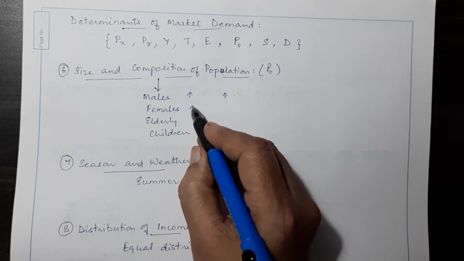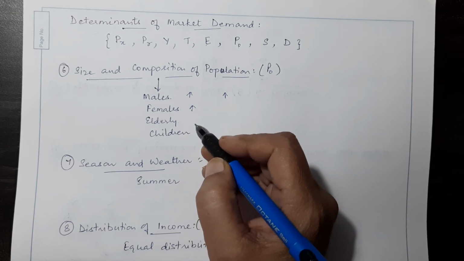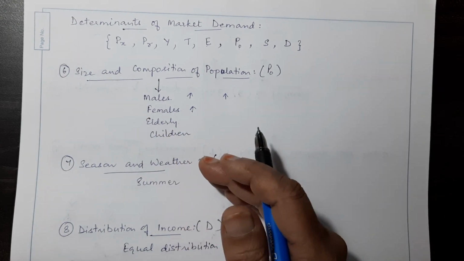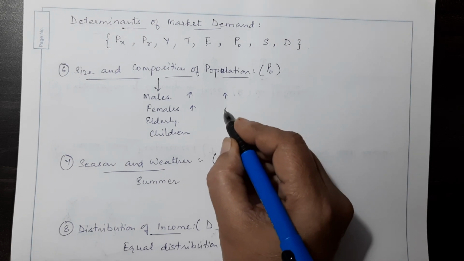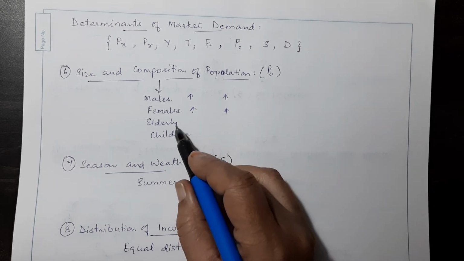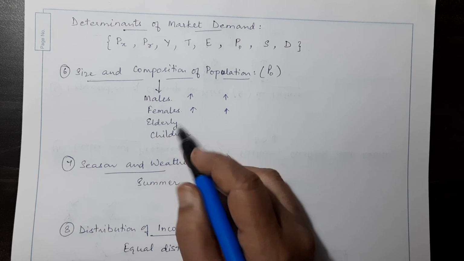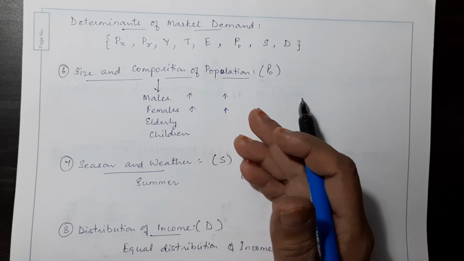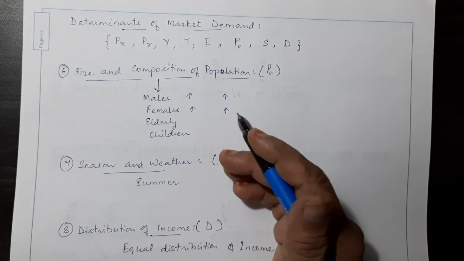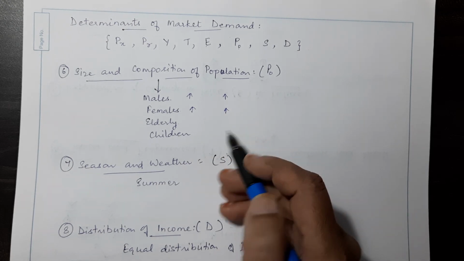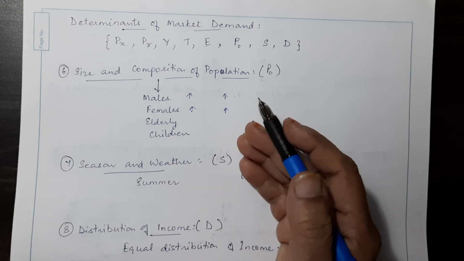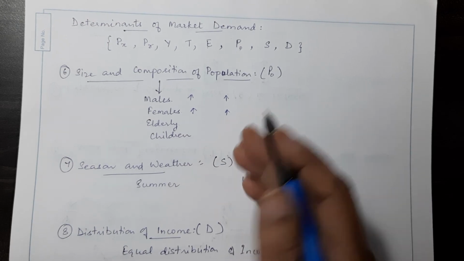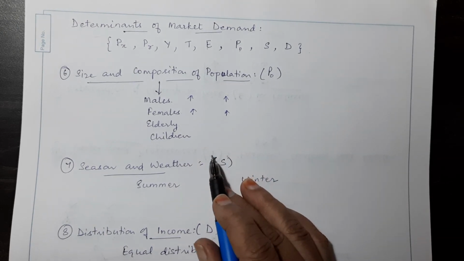Similarly, if there are more females living in a particular area, then commodities used by females, like cosmetics and other fashion related products, would be more in demand. If there are more elderly people, then commodities like medicines and other health oriented products would be more in demand. Similarly, if there are more children and there is a school around, you'll find more stationery, school clothing, toys and other things related to children.